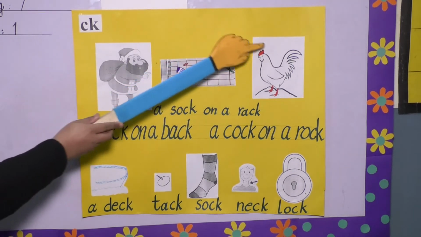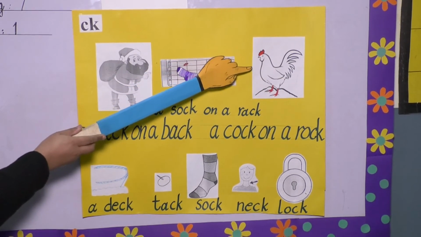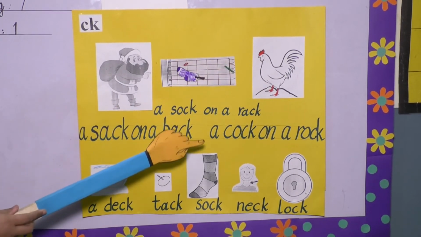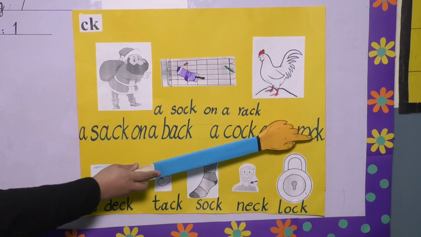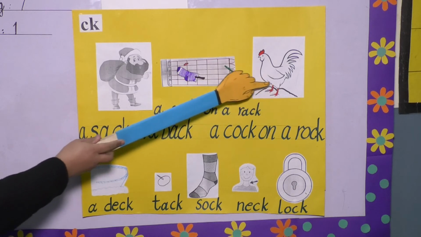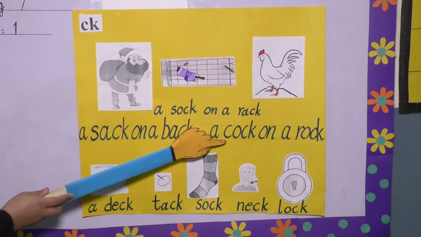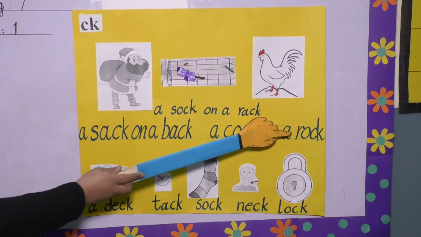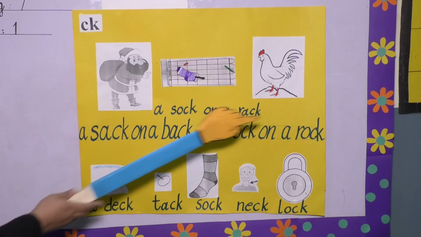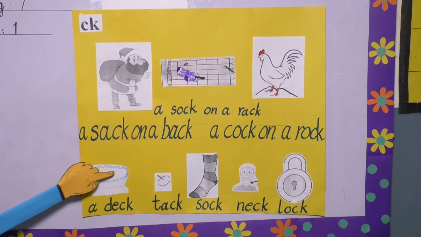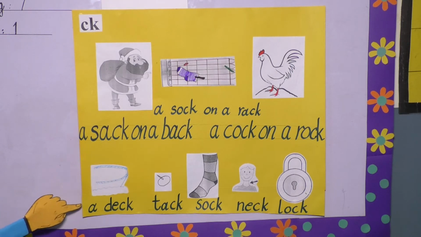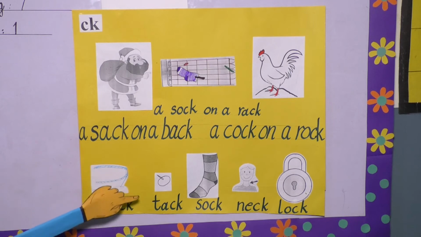Look at the next picture. What is it? Yes, it's a cock. So let's read a cock on a rock, where it is standing on a rock. So how will we read? A cock on a rock. Look at the next picture in your book. Yes, it's a deck of a ship. So how will you read it? With sounds. A deck.